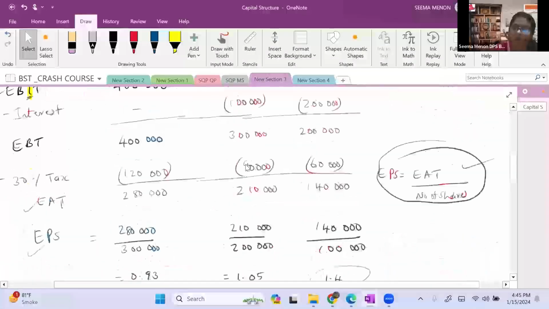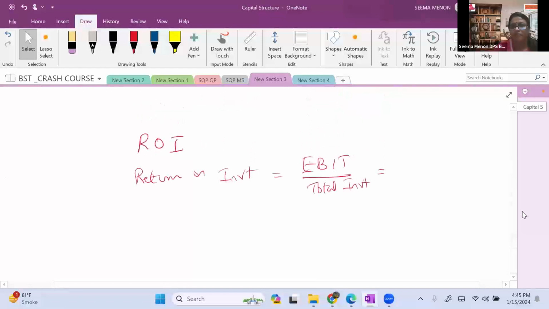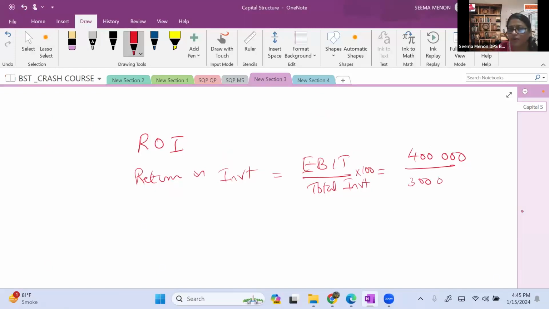The first case is 4 lakh. 4 lakh upon the total investment. Total investment was 30 lakhs, multiplied by 100, because return on investment is always expressed in terms of percentage. So 30 lakhs into 100. Let's solve this. 40 divided by 3, that is 16, 3 16s are 48. Then 16.67 percentage it will be.